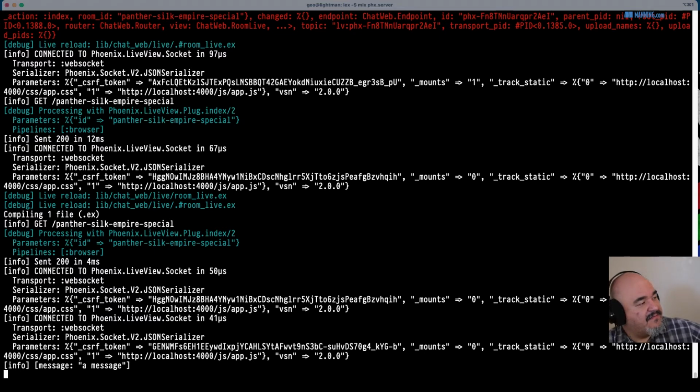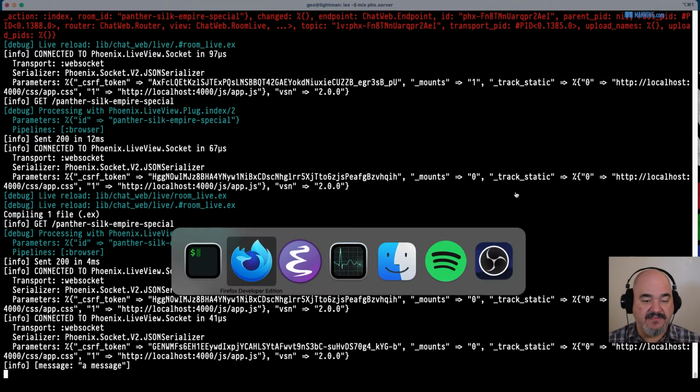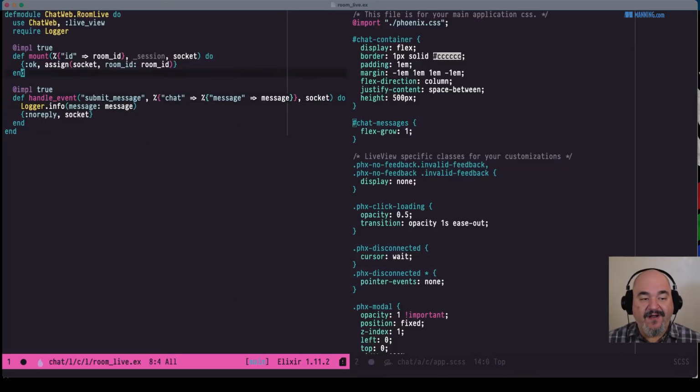I wonder, maybe we should do this in a different order. Instead of worrying about multiple users first, let's just worry about, well, actually, we can do both at the same time. All right, we're going to do this. On mount, we're going to do something special here that Phoenix provides.